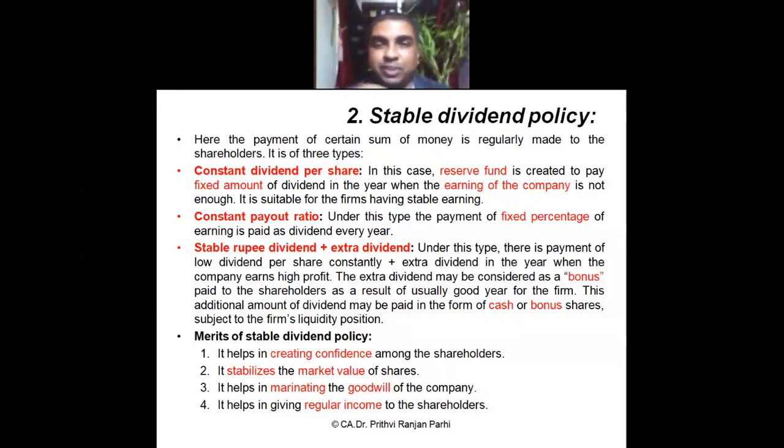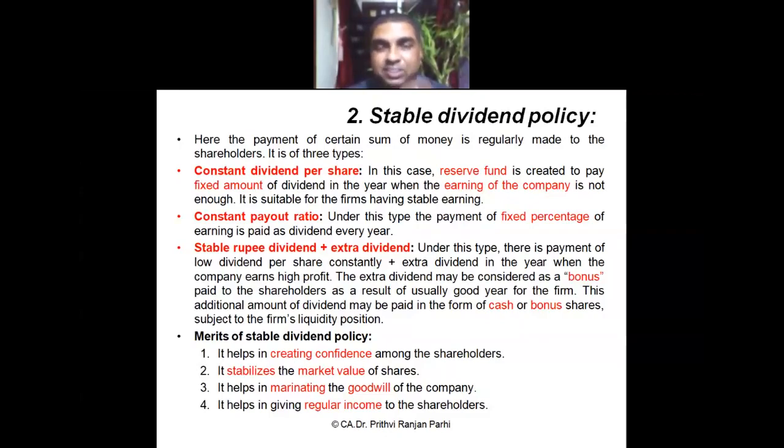It says your normal dividend is 10%, but an additional 2% we are declaring this year because the company has earned more money. Why is this done like this? Because next year, if business doesn't happen like this, or profit is not that much, then shareholders will not expect a higher dividend.